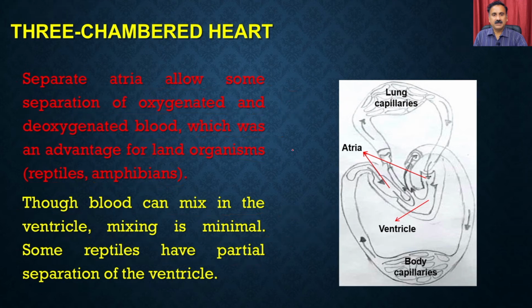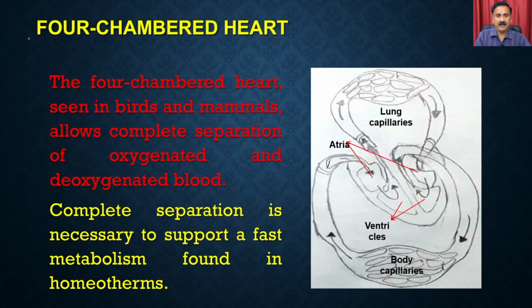Then we come to the four-chambered heart. The four-chambered heart is the most developed heart, and it is present in the higher vertebrates such as birds and mammals. It allows the complete separation of the oxygenated and deoxygenated blood, because it has two auricles or atria and two ventricles.